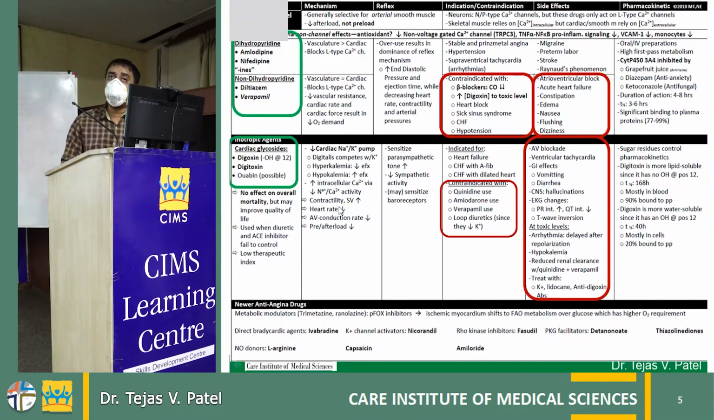Especially we should be very, very careful when we give digoxin with quinidine, amiodarone, verapamil and loop diuretics, because the interaction of digoxin with these molecules can create increased toxicity of the digoxin. And another thing is hypokalemia, which we need to look for, because hypokalemia can aggravate the toxicity of digoxin.